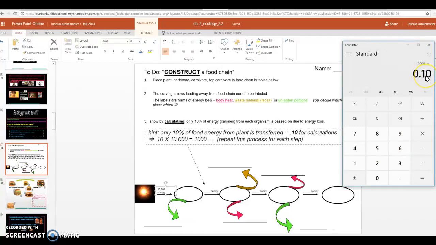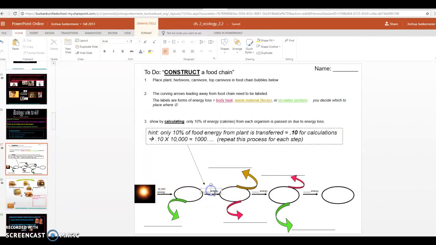That's how you calculate with percent. So 10% would be transformed into 0.10, and then we hit equal. That'd be 1,000. That means of the original 10,000 calories the plant received, the herbivore here would only get 1,000 units of energy, or calories.